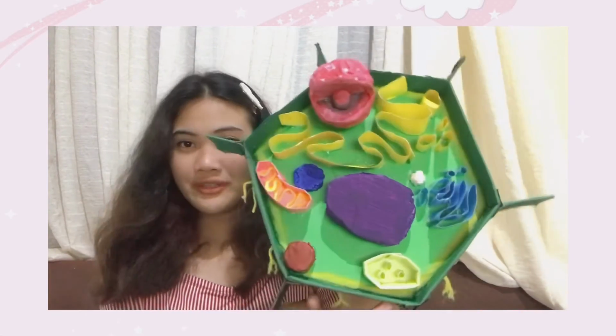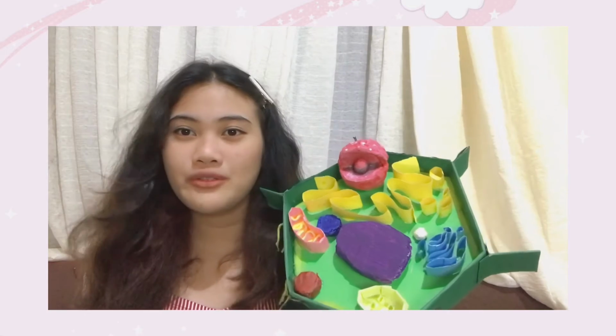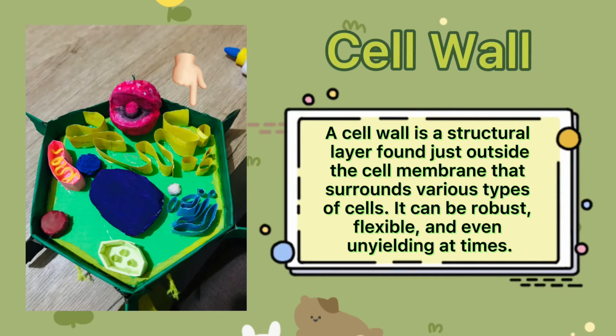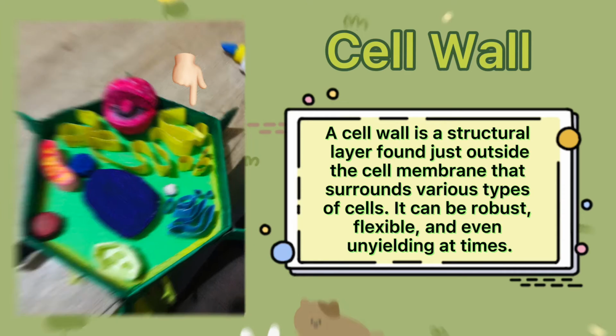And that's all the organelles of the plant cell, and later I'm going to explain them one by one. Cell wall. A cell wall is a structural layer found just outside the cell membrane that surrounds various types of cells. It can be robust, flexible, and even unyielding at times.